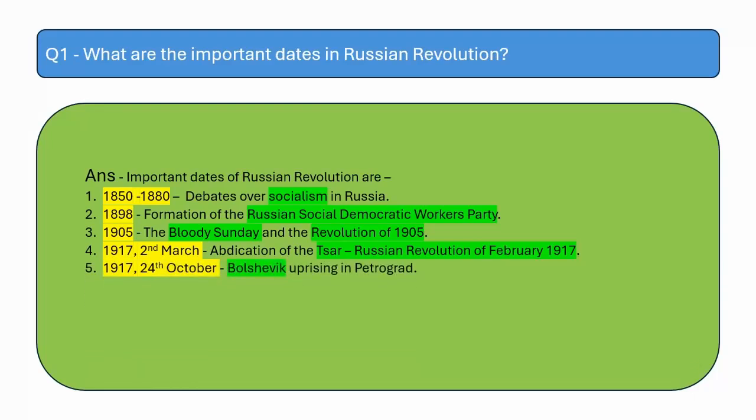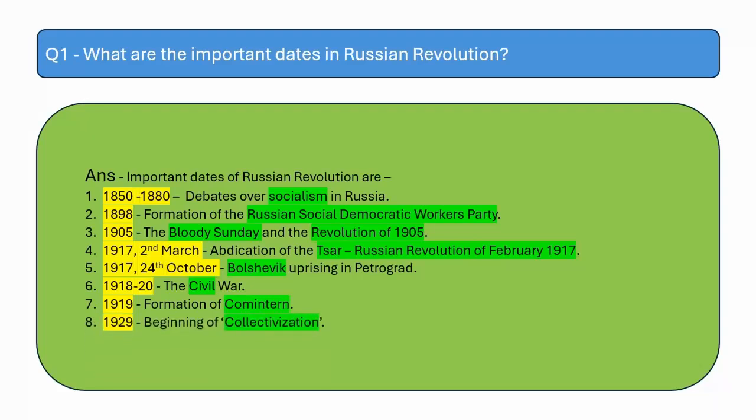On the 24th October of 1917, the Bolshevik uprising in Petrograd happened. And from 1918 to 1920, we had the civil war in Russia. In 1919, there was a formation of Comintern by the Bolsheviks. And in 1929, we had the beginning of Stalin's collectivization program. These are the important dates in the Russian Revolution.